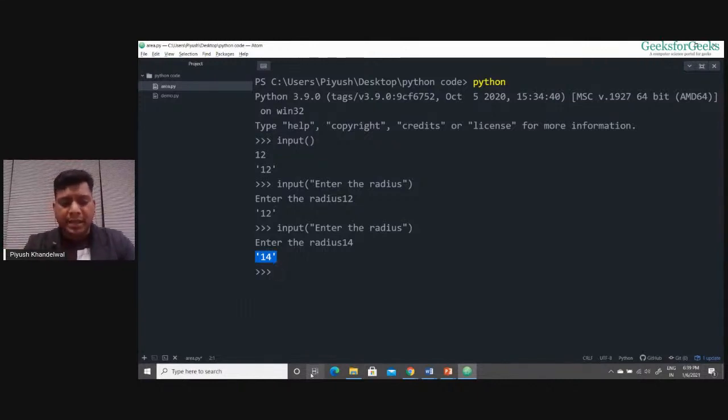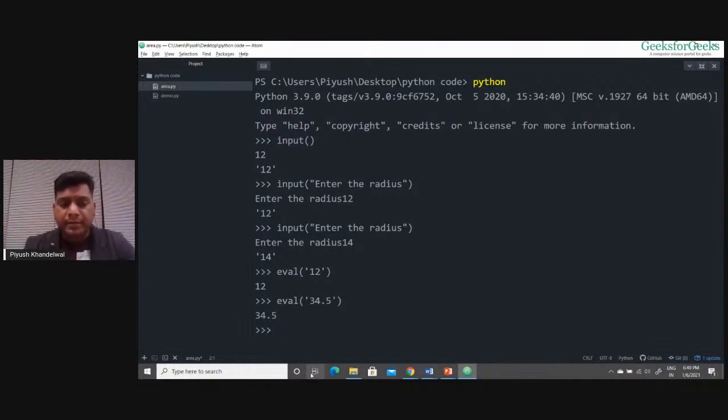So I'll show you one function which is eval. See this eval function, if I pass a string to it, suppose I pass "12", it will convert the string to a number. If I use the eval function and I pass "34.5" into it, it will convert this string to a number, right? So this eval function actually helps me to convert a numeric string, a number in string form, to a number.